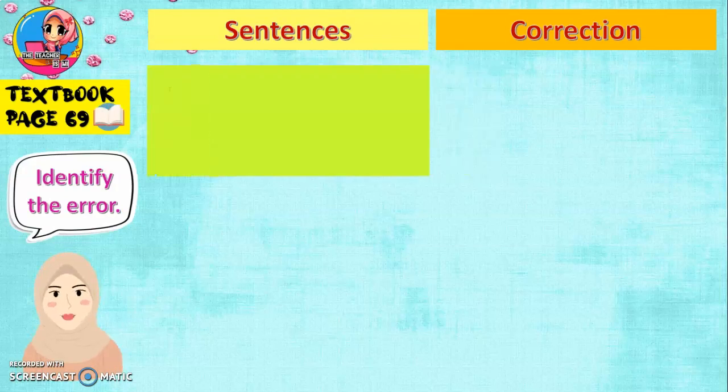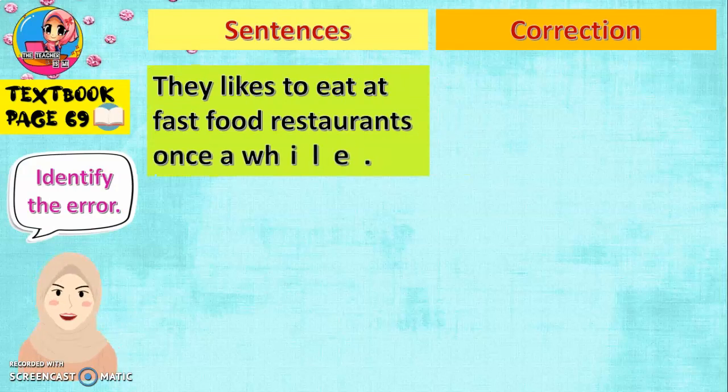So we look at the first sentence. They likes to eat at fast food restaurants once a while. Okay, seems that this is the part where the rule of subject-verb agreement, you need to look for subject and verb, kan. Jadi dalam peraturan subject-verb agreement, kamu kena tengok subject dengan verb. So in these sentences, you just focus on the subject and the verb. Cuma fokus pada subject dan verb yang biasanya memang terletak di depan ayat. Di perkataan yang mula-mula tu. Jadi kita fokus kat situ.